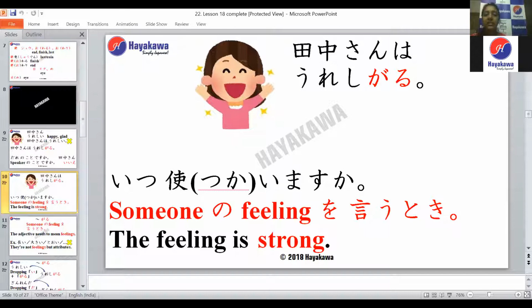So in Japanese, you will use this formula of garu, right? Where you will say Tanaka-san wa ureshi garu, right? Tanaka-san looks happy. Any doubts? No, sensei.